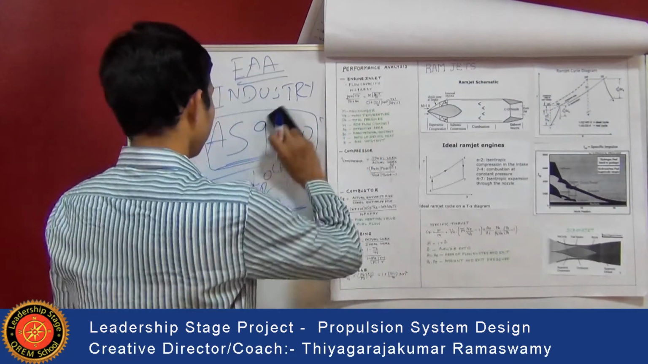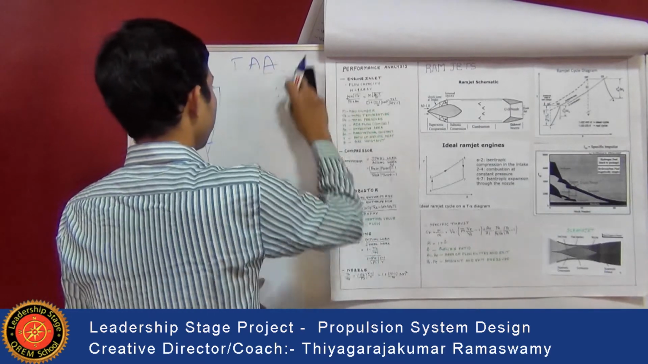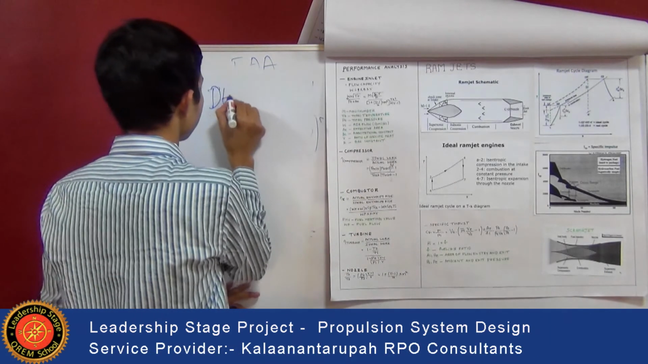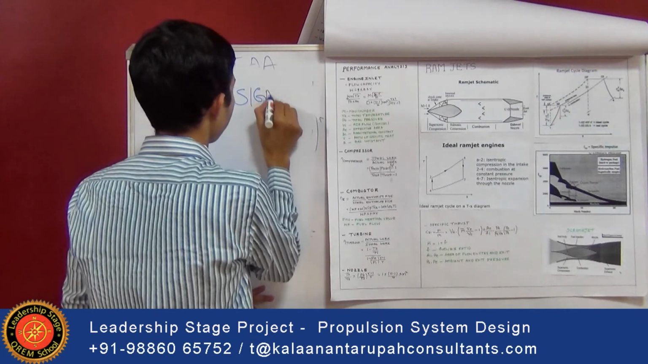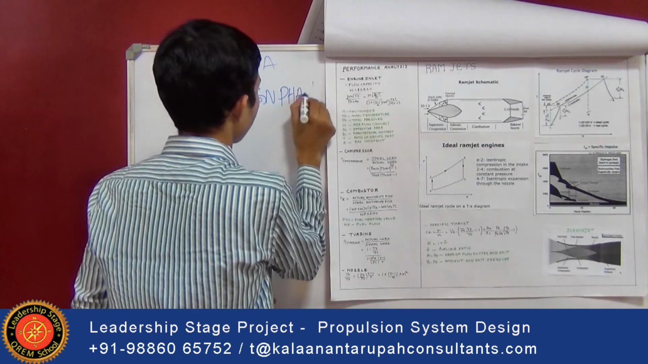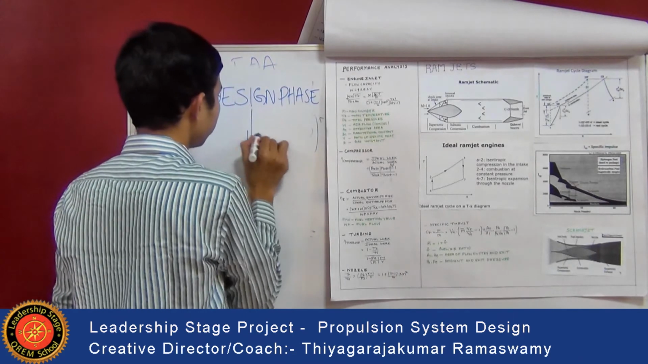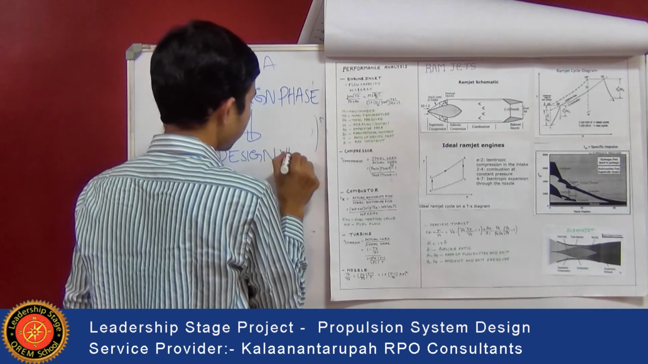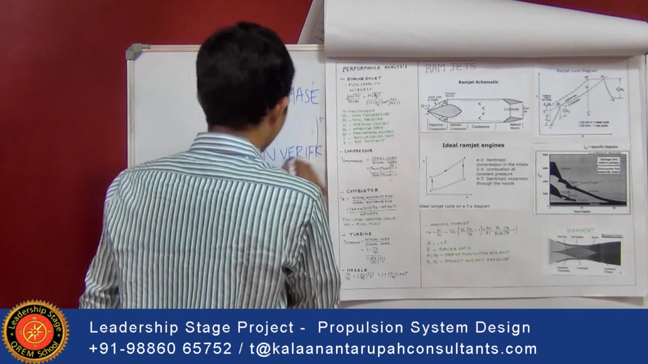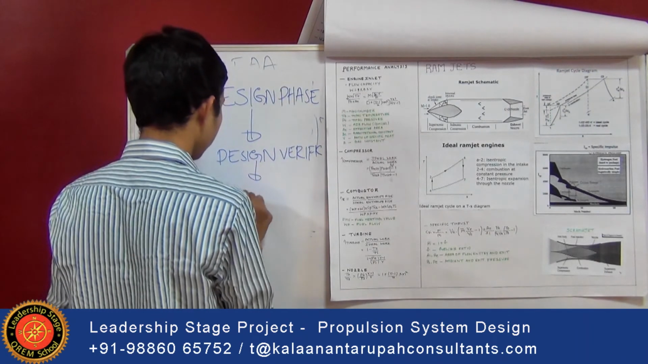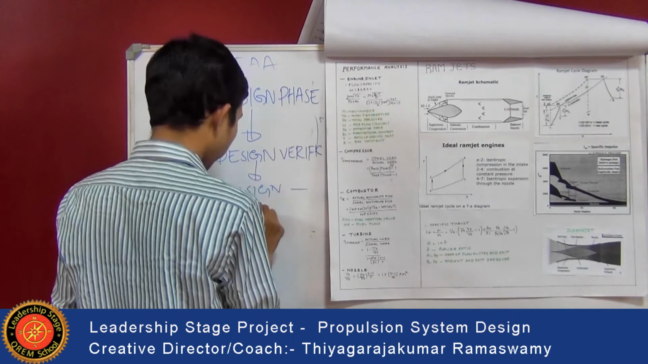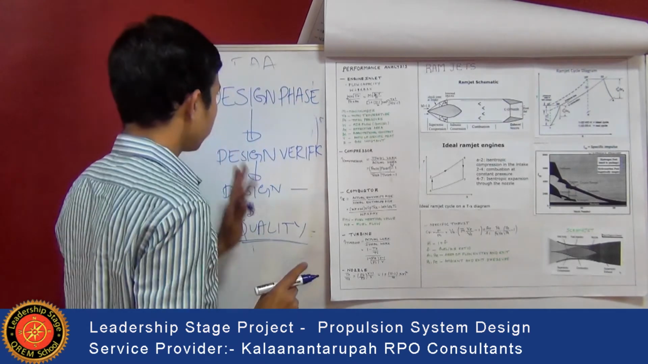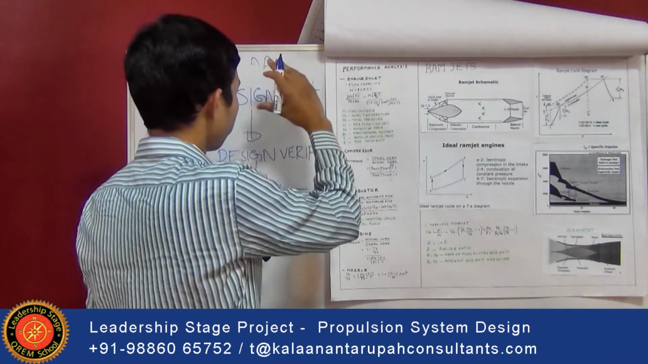Coming to the procedures the companies have to follow: first the design phase, then design verification. After design verification, design validation should be done. Finally, quality check. So this is the procedure that should be followed by all the companies.